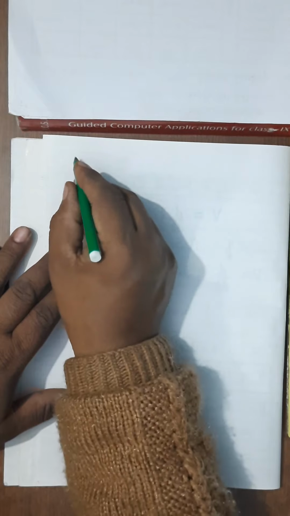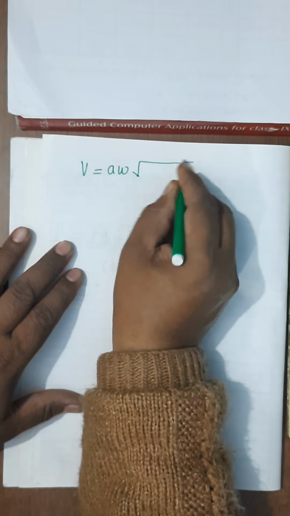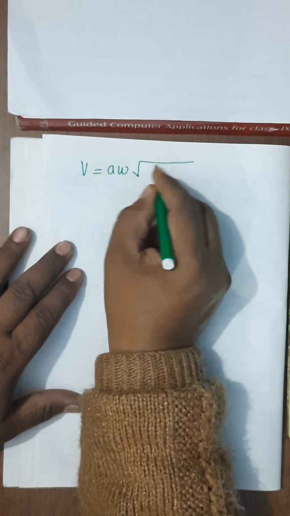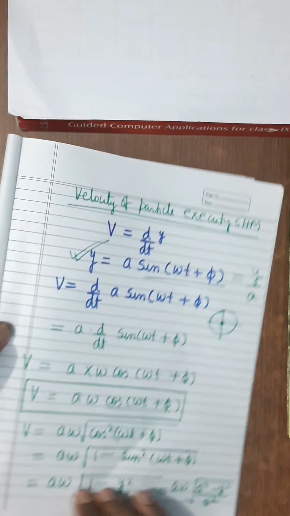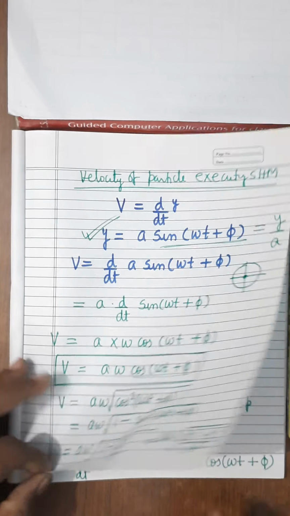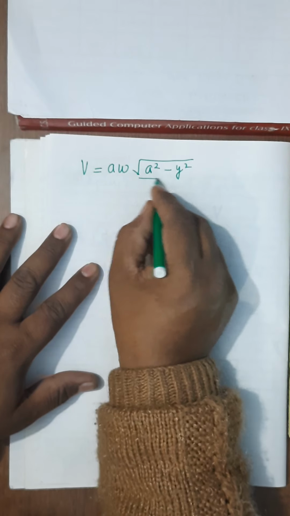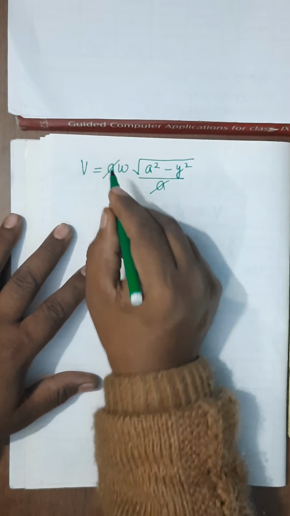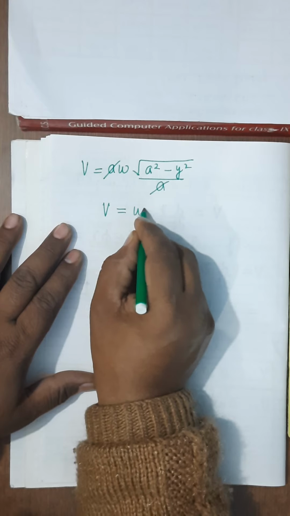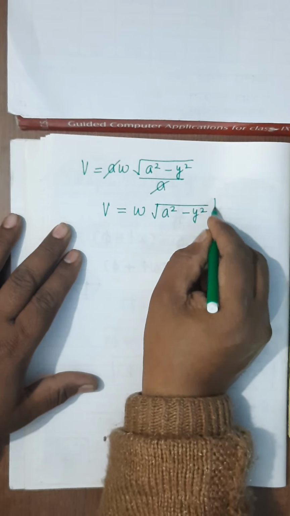So, see here, V equals to A omega, it is A square minus y square, and in the denominator A square is within square root. So, when it will come out, it will become A. It's clear. So, upon A. So, this and this cancel. So, V equals to omega root of A square minus y square.